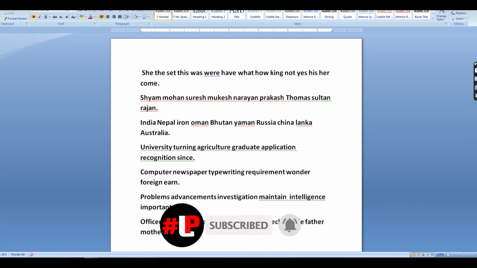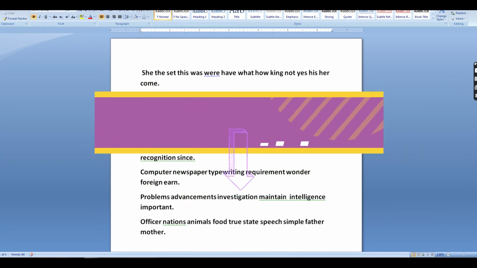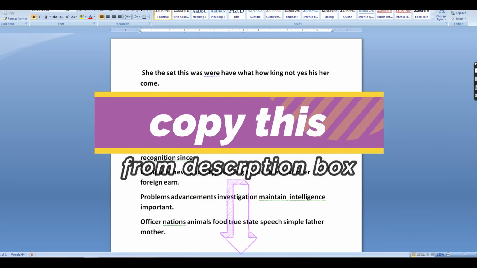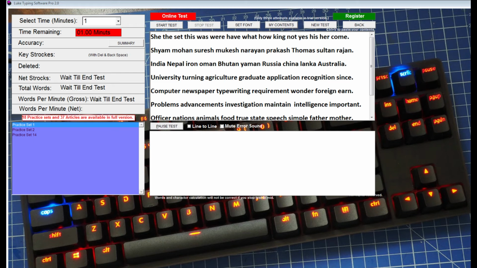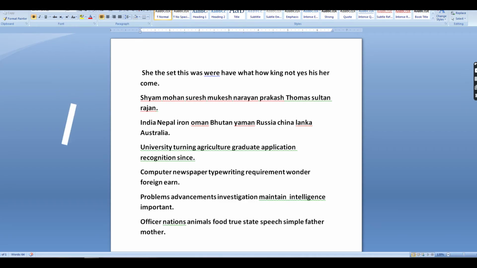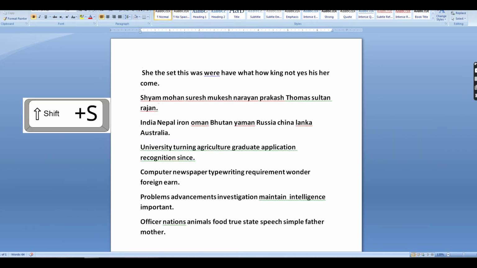This paragraph I am showing you on the screen is specially designed to improve typing skills. Copy this paragraph from the description box and then paste it in your Microsoft Word and practice. If you have Lucky Typing Pro software, you can practice over there. One more thing, be careful about capital letters. Type capital letters by using Shift plus S, Shift plus I, Shift plus N, Shift plus B, Shift plus R.